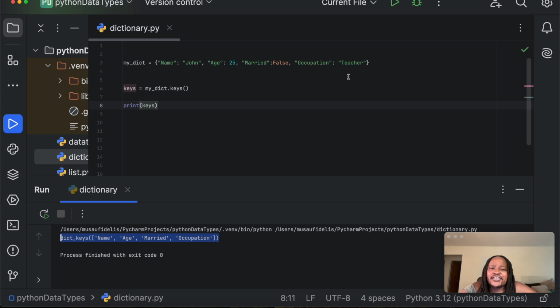If you want to get all the values in a dictionary, then you can use the values method, and this returns a view object containing the values in the dictionary. So if I want to get values here, we delete that and we say we want to get values now. Values.